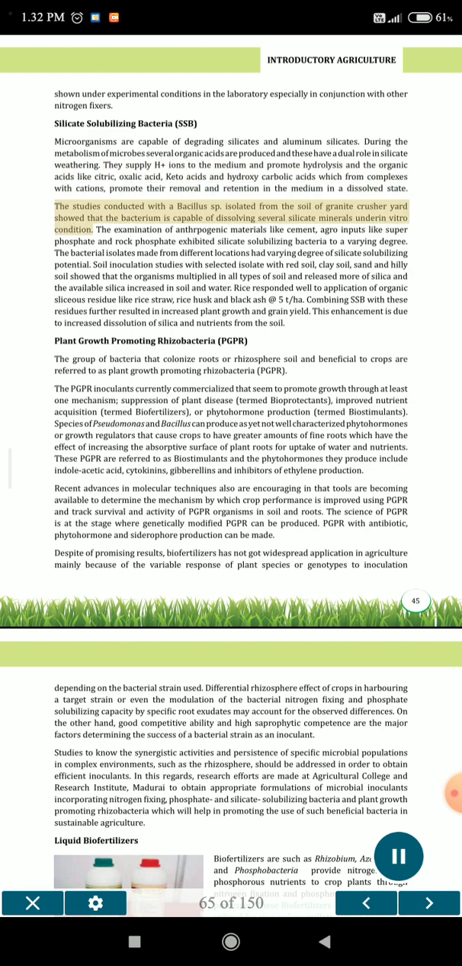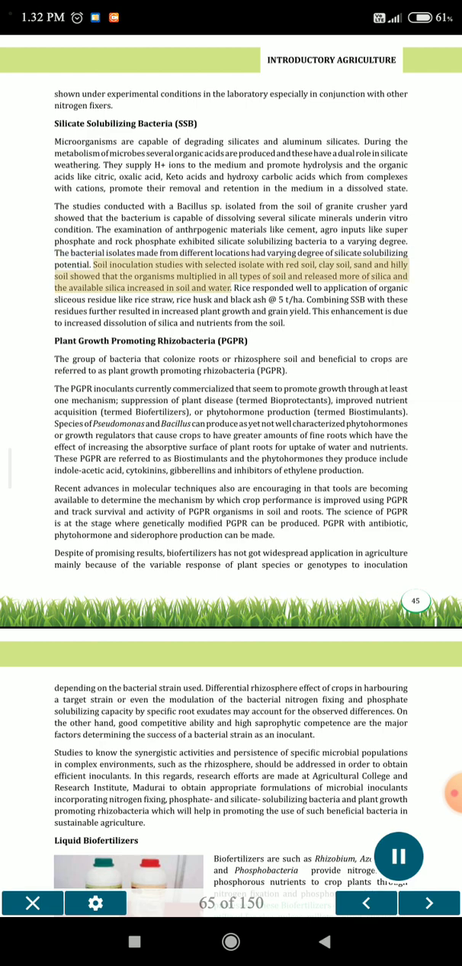The studies conducted with the Bacillus sp. isolated from the soil of a granite crusher yard showed that the bacterium is capable of dissolving several silicate minerals under in vitro condition. The examination of anthropogenic materials like cement, and agro inputs like superphosphate and rock phosphate exhibited silicate solubilizing bacteria to a varying degree. The bacterial isolates made from different locations had varying degree of silicate solubilizing potential.